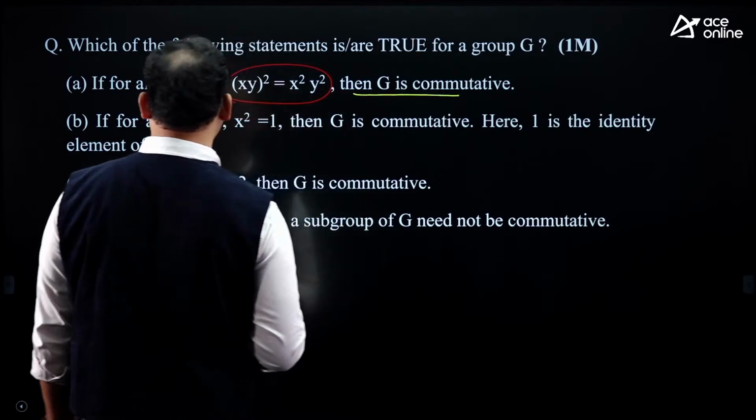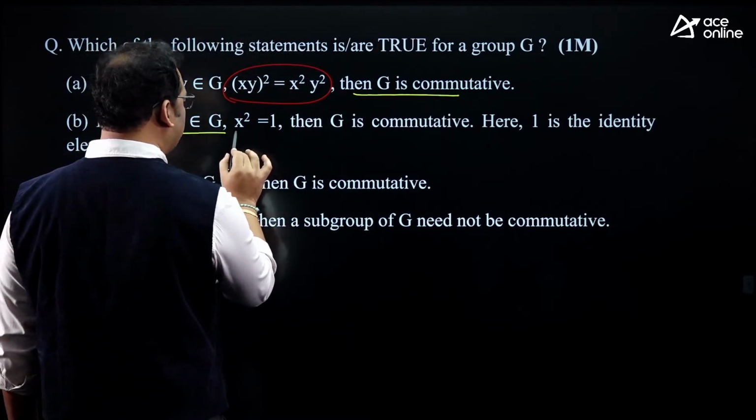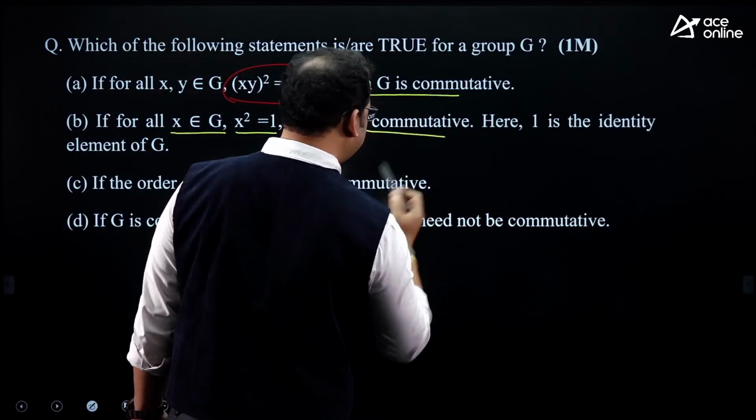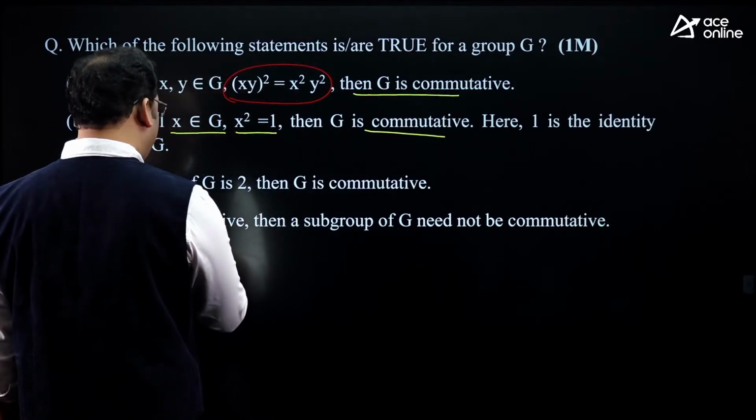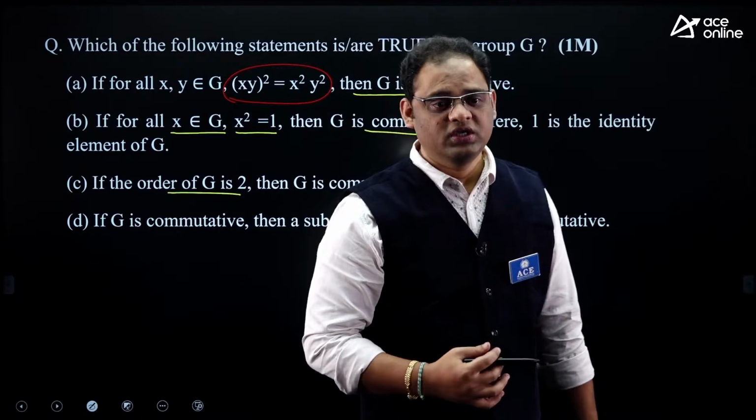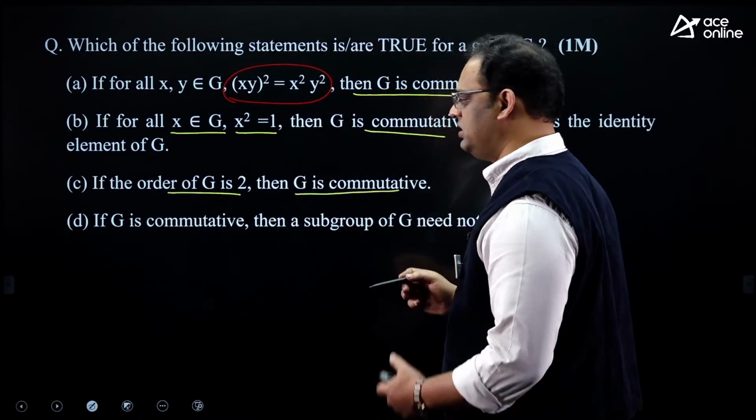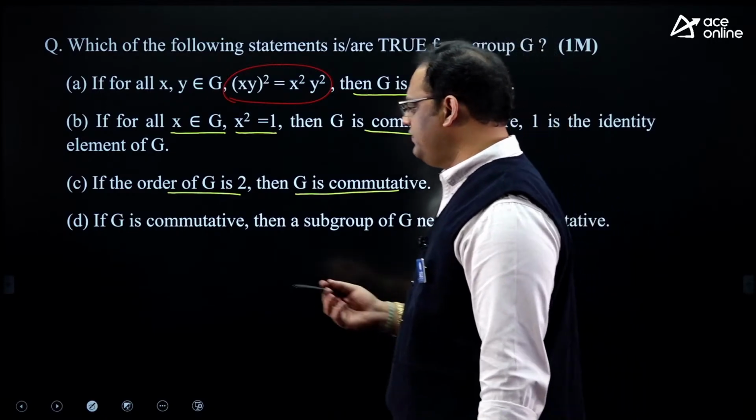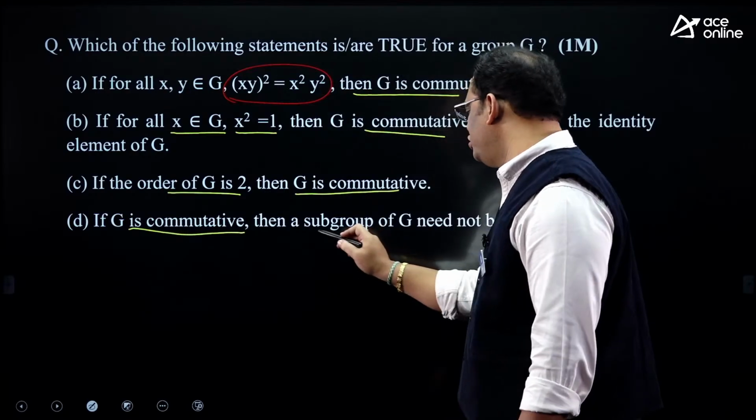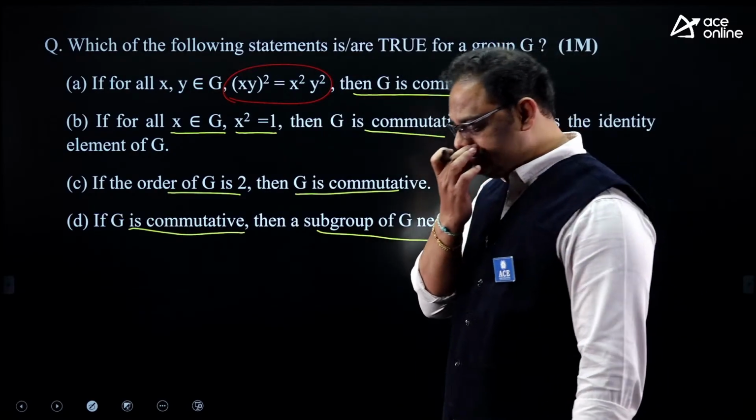This is one option. And for all x belongs to G, if x square equals 1, then G is commutative. This is one more option. And if the order of G is 2, they are talking about something called prime order, if order of G is 2, then G is commutative. This is one more option. And we have something like this: if G is commutative, then a subgroup of G need not be commutative, right?